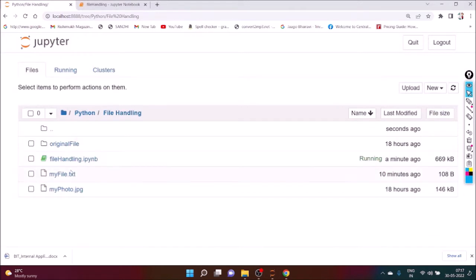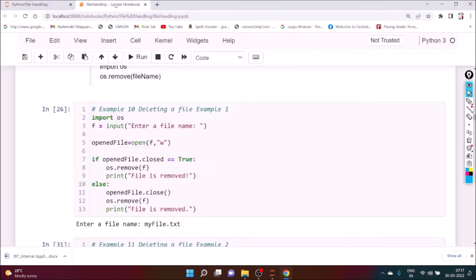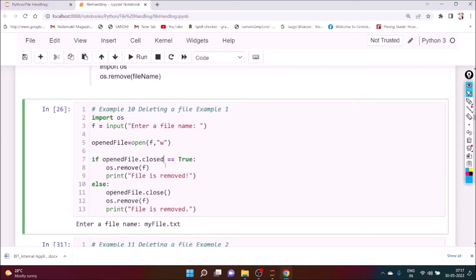So we want to delete that file. The name of the file is myfile.txt. The content is, this is the content. And if you want to delete it, definitely we can do this. So import os, input, enter a file name. Suppose we want to enter the file name using the keyboard, and f, and open. We have to open that particular file. Okay, and that file should be in readable form because we want to delete it.